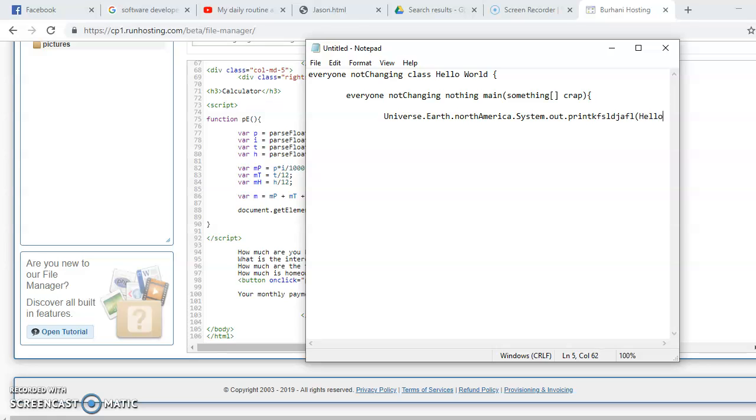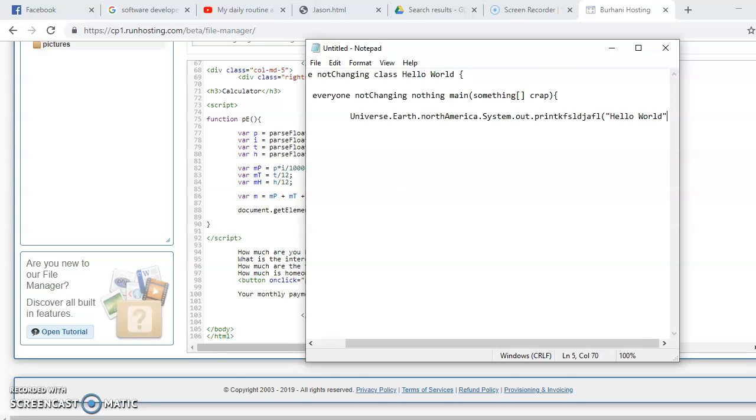Hello world. And we should probably have some quotations, because we like to have quotations for strings. And there we go. And everything must end with a semicolon to make life really easy. And let's close that out. And so, well, I'm sure I got some errors in here somewhere, right? And so there we go. We've written our first shit program.